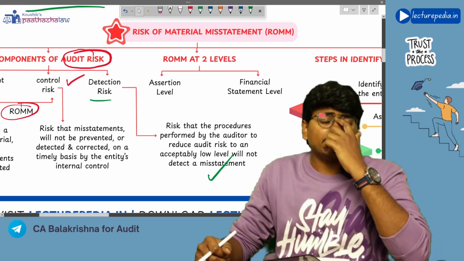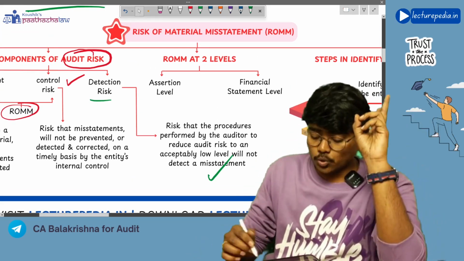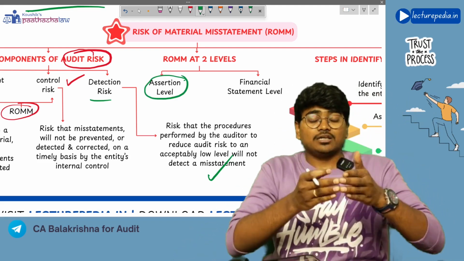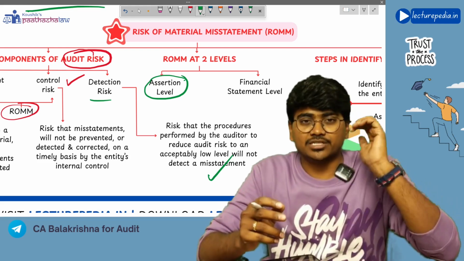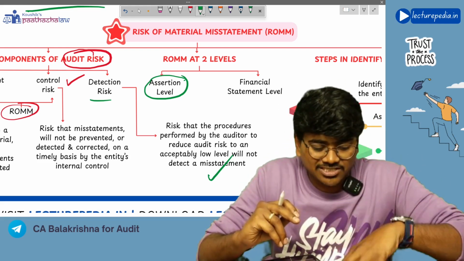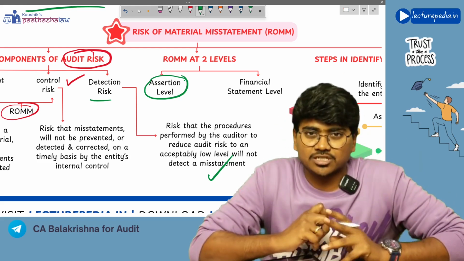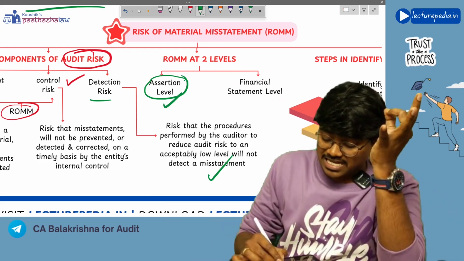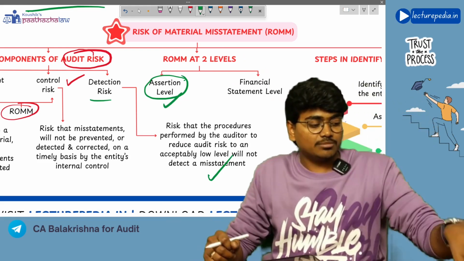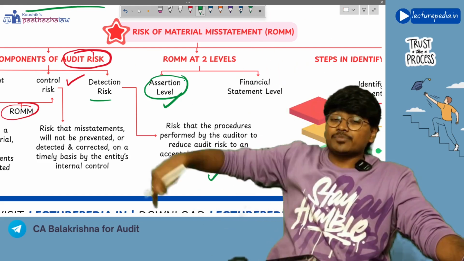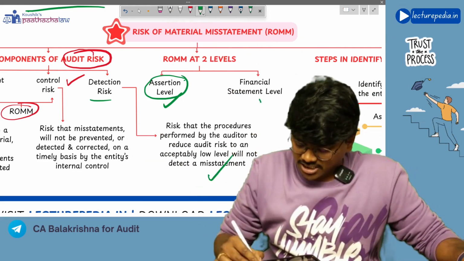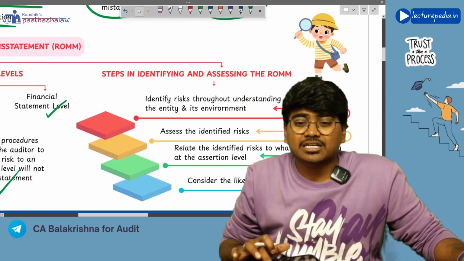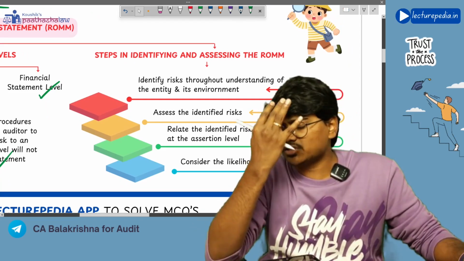And this risk of material misstatement will be assessed at two levels, that is, at each assertion level. That means for cash, for valuation of cash, how much risk of material misstatement. For existence of cash, how much risk of material misstatement. For existence of fixed assets, how much risk of material misstatement. Like this, at each assertion level you will calculate risk of material misstatement, and also for the entire financial statements as a whole. Next, what are the steps in identifying risk of material misstatements? There are basically 4 steps.